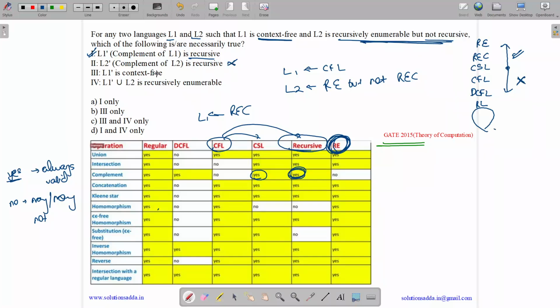L1 complement is context free. What is L1? L1 is context free. Context free complement may or may not be context free. Thus we can't be sure.